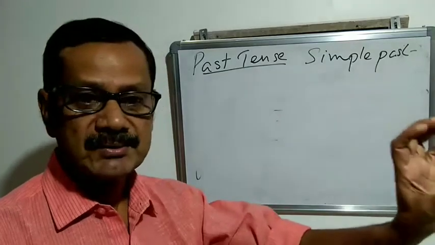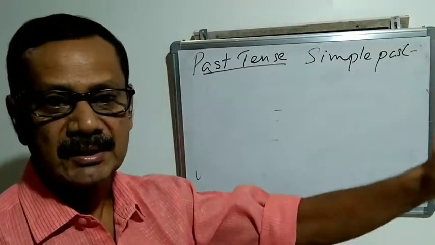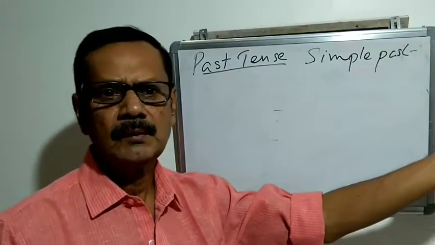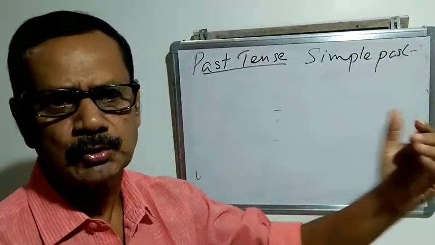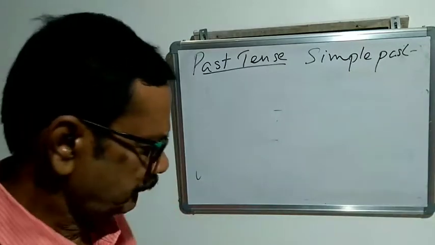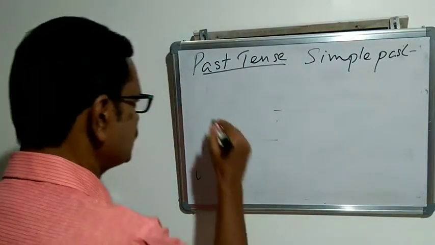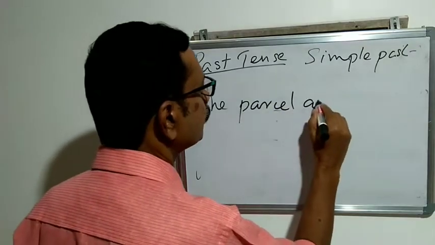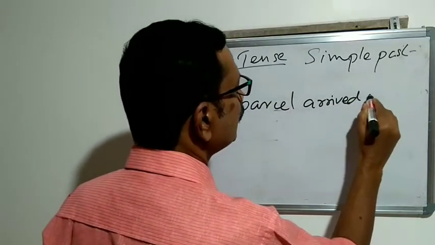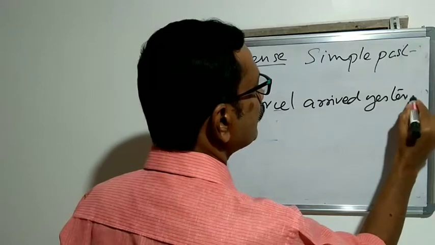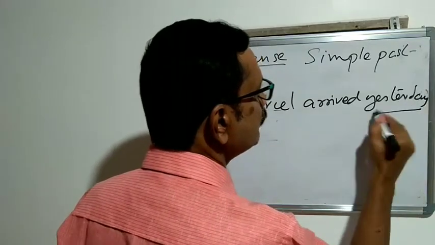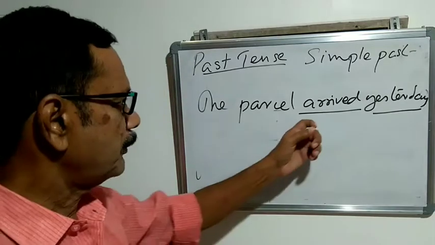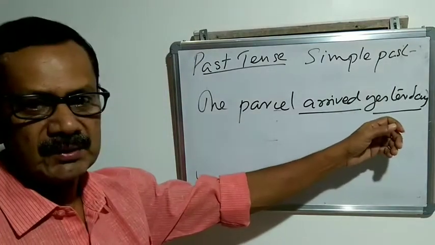If there is a past time adverb, just like last year, last month, or in 1985, you should use simple past. For example, the parcel arrived yesterday. Yesterday is the past time adverb, so we use arrived. The parcel arrived yesterday.